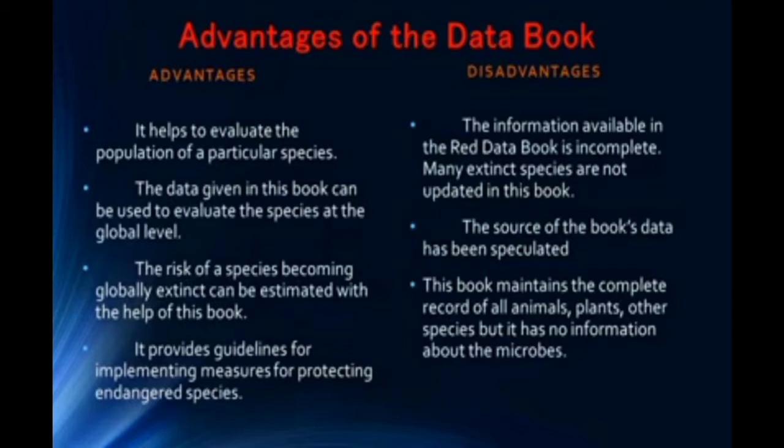The disadvantages of this Red Data Book are that the information available in the Red Data Book is incomplete. Many extinct species are not updated in this book. The source of this book's data has been speculated. This book maintains the complete record of all animals, plants, and other species, but it has no information about the microbes.